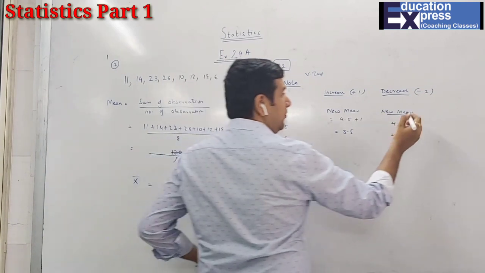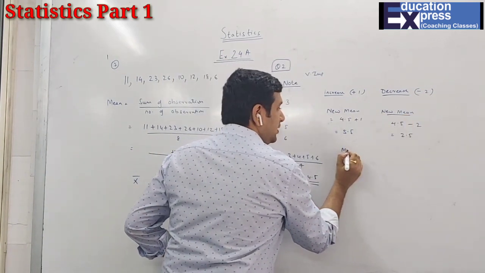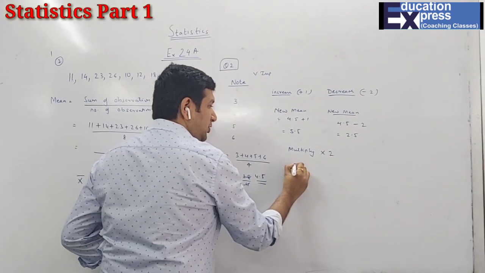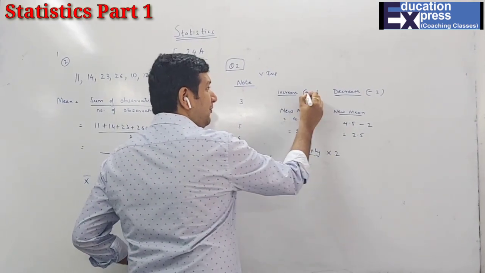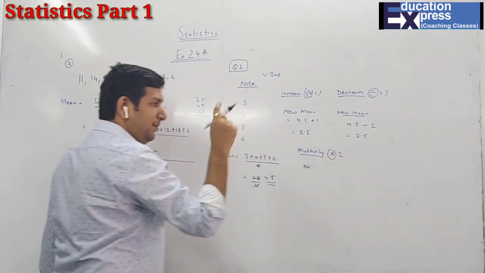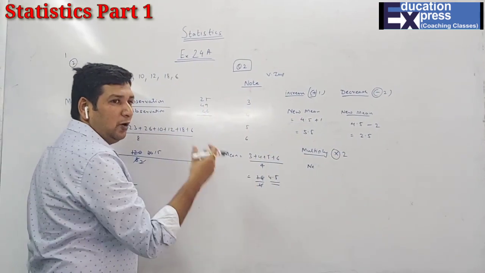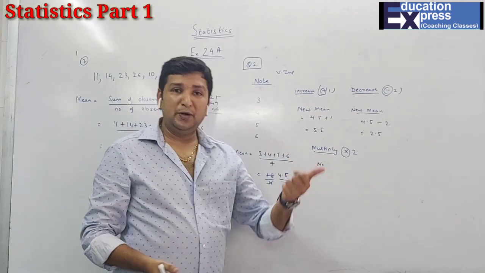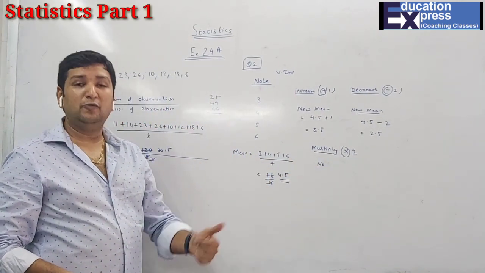In case you want to multiply each observation by 2, then the new mean will be, whatever mathematical operation you are applying, the same mathematical operation you have to apply to the original mean to find the new mean.